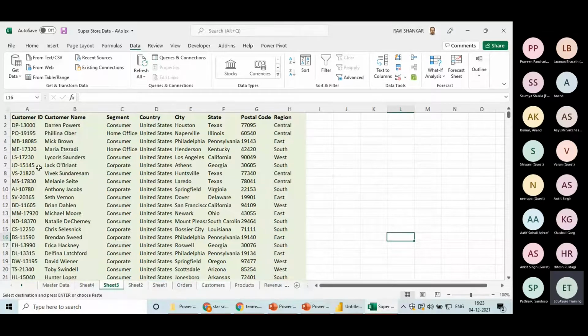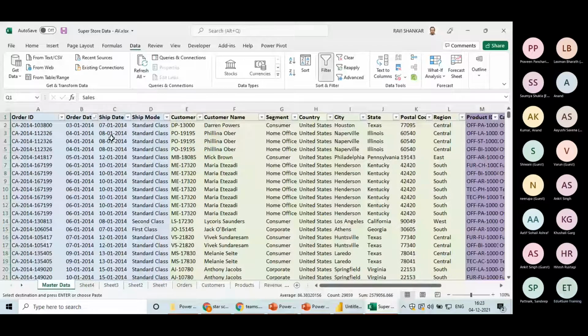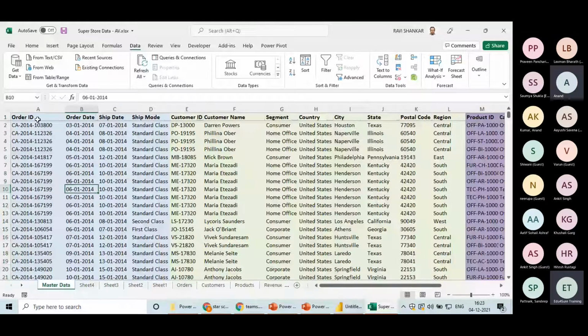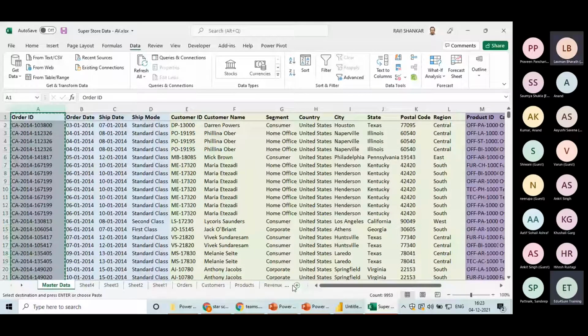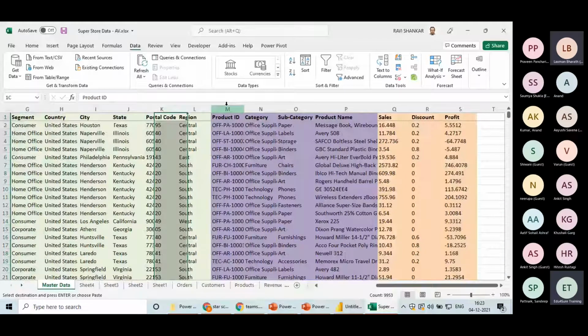How? Like I went to the order dimension table. What is the primary key? Order ID. From the master data itself, we will take the order ID column and add it here in the fact table. Then the second dimension table, customer. What is the primary key? Customer ID, which I would be taking here. Then I'm going to the product section. What is the primary key? Product ID. I'm taking product ID and putting it here.